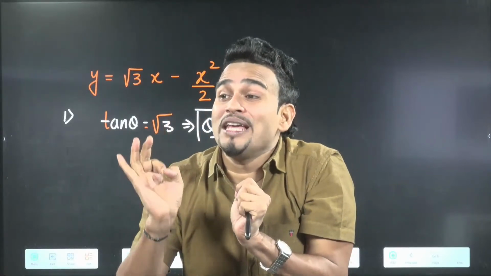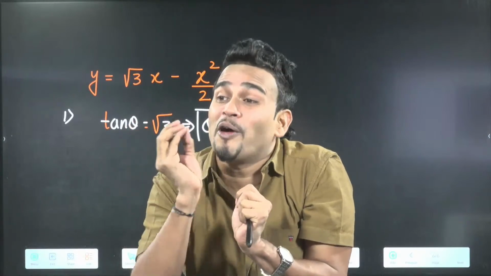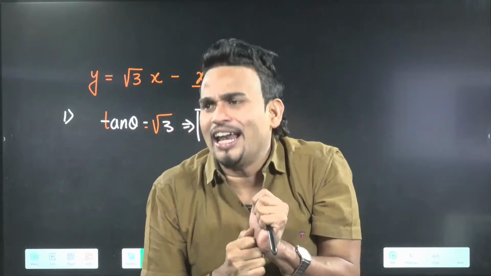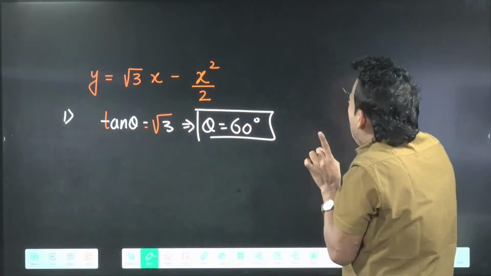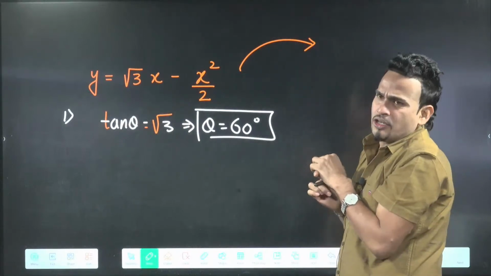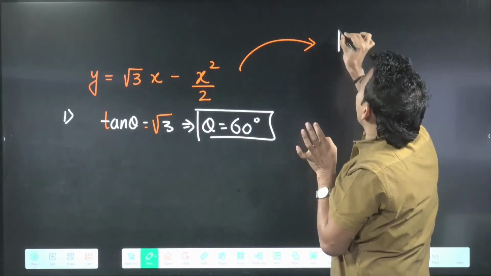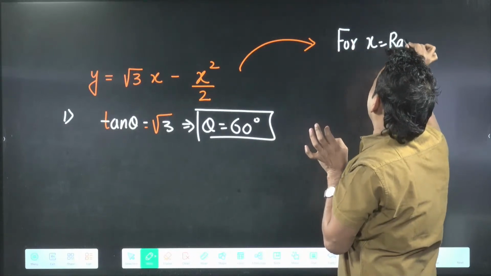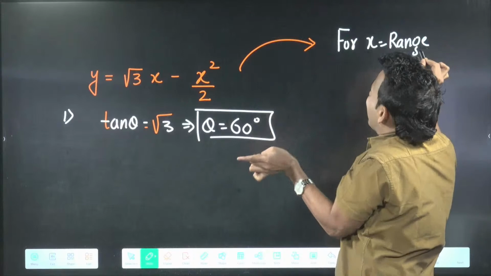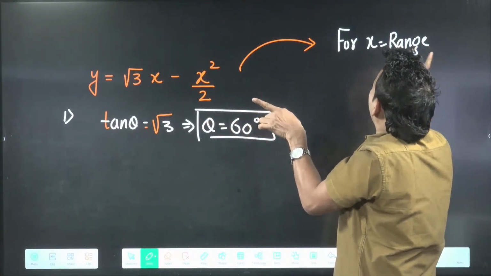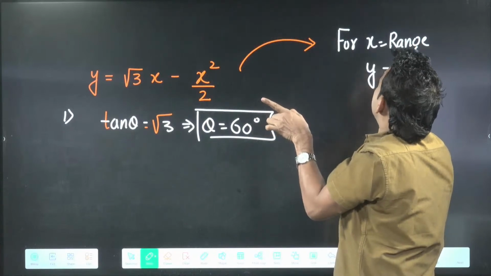Height will be 0 means y will be 0. What is the y-axis? Y-axis is your height, your vertical axis. So always remember, whenever an equation is given and anyone asks you about range, for x equal to range, the ball has landed on the ground. That means for x equal to range, y must be 0.